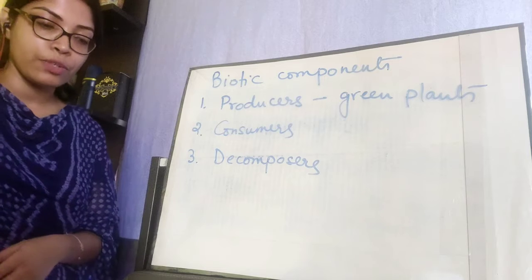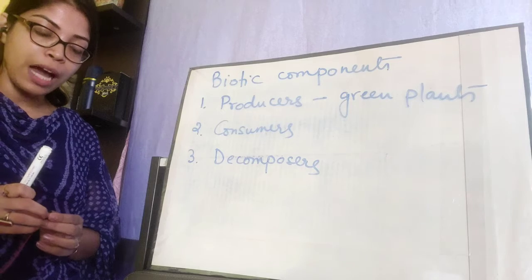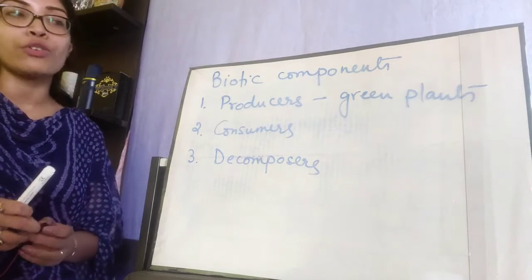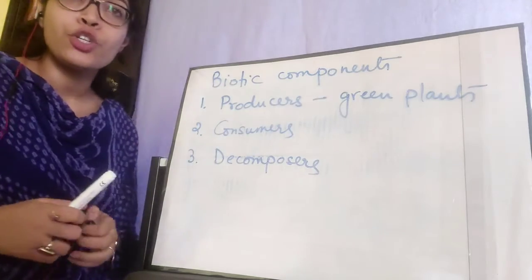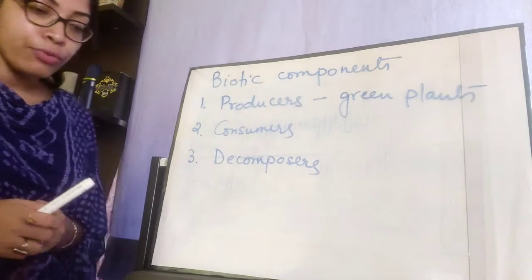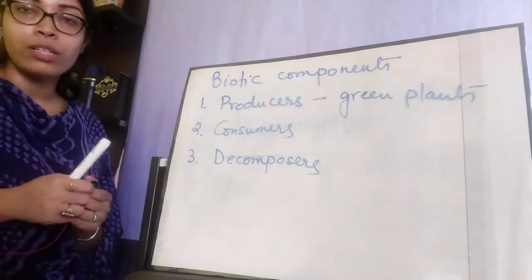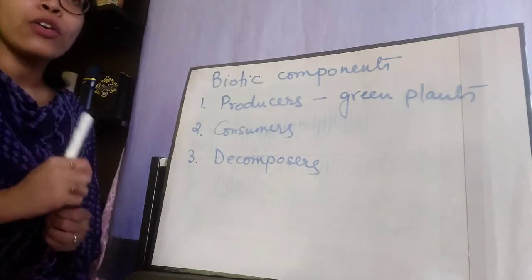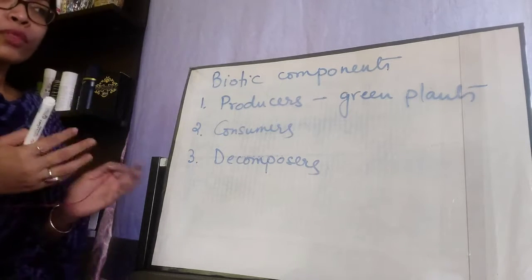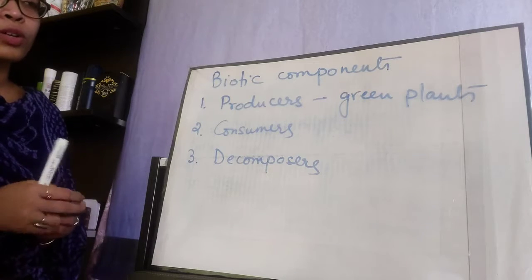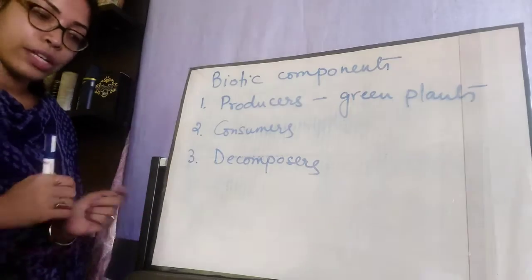Moving on to the second category, which is consumers. Living organisms that cannot make their own food but consume either plants or animals are called consumers or heterotrophs. The word consumer comes from the verb consume, which means to obtain. They obtain food from others because they cannot make their own food, since they are not the producers or green plants. So they depend on other organisms for their nutrition, and that is why they are also known as heterotrophs. Autotroph, heterotroph, you all know these terms from your lower classes. Now consumers depend on the green plants directly or indirectly.